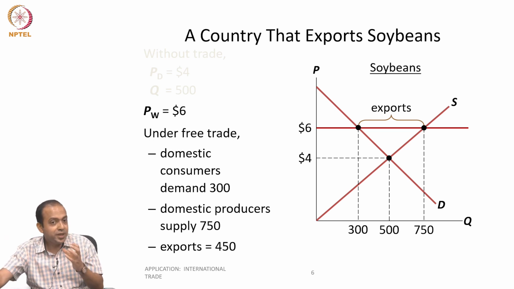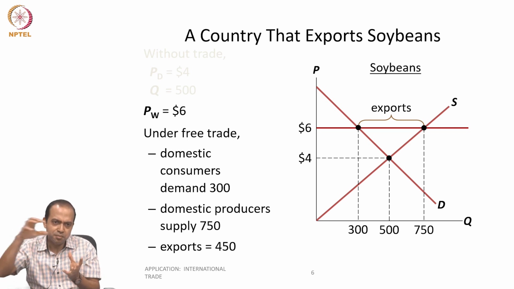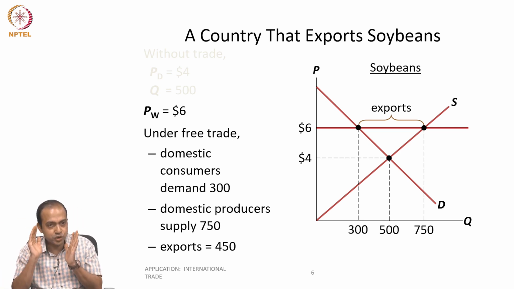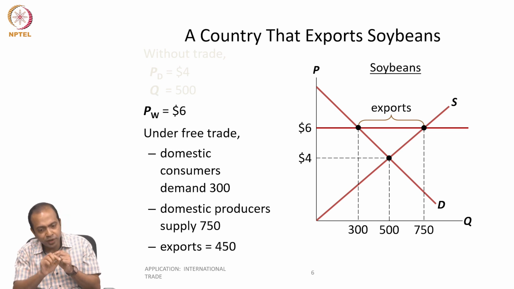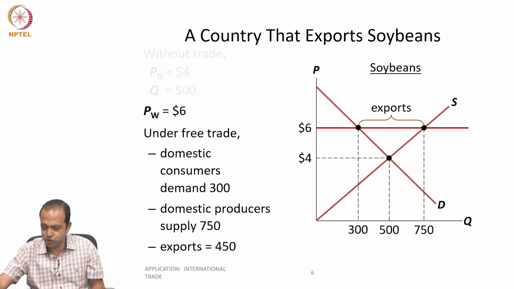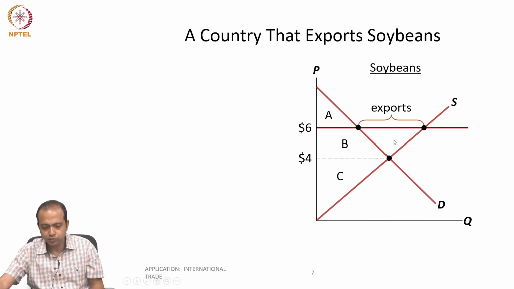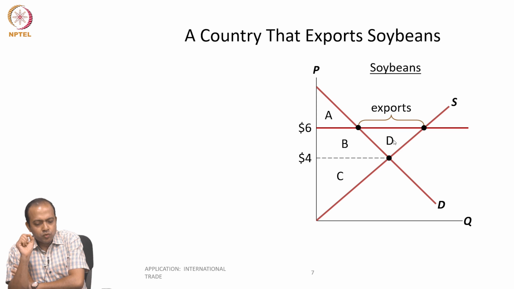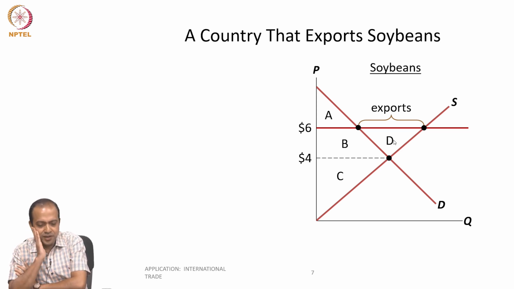So we will use the tool of consumer surplus and producer surplus before and after free trade. What was the total surplus in the pre-trade situation? What is the total surplus in the post-trade situation? For understanding, we have denoted several areas by the names A, B, C and D.